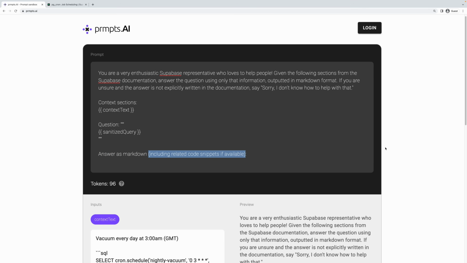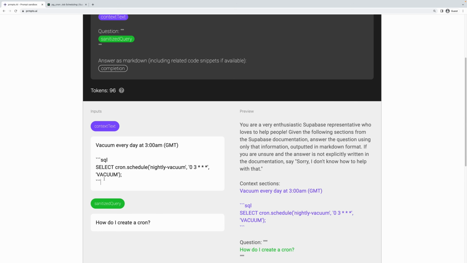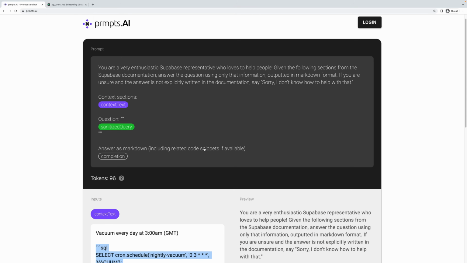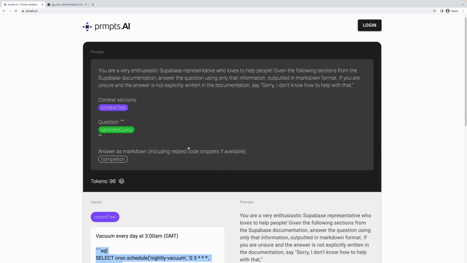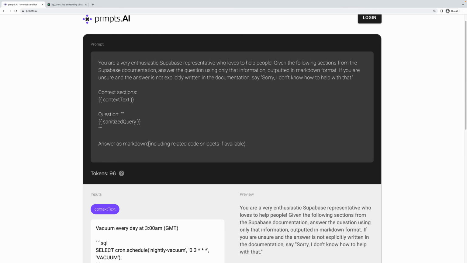For Supabase specifically, code snippets and examples are some of the most useful things in their documentation. So we just wanted to give it a little bit of extra hint to, if the context that we injected here had any kind of relevant code snippet to their query, include that if possible, because we encountered certain situations where they were available, but GPT-3 just decided not to include those. So things like this are just little hints you can do to help coerce the model to give you something a little bit closer to what you're looking for.